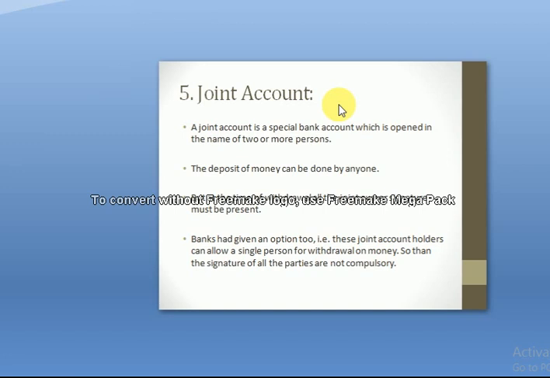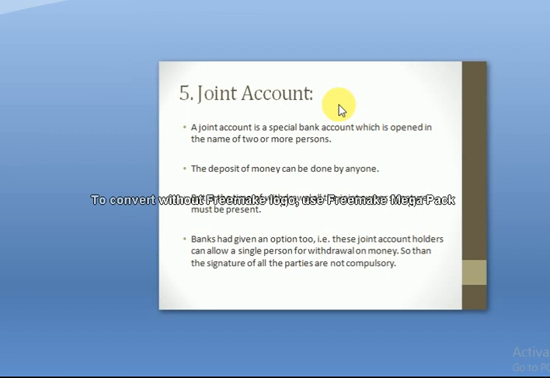Look at this: if A, B and C open a joint account, and in case of drawings, if someone wants to withdraw money from this account, the signatures of all three persons, A, B and C, must be on the cheque. If the signatures of A and B are present but C's is not, the bank will not cash that cheque at the cash counter. Why? One person's signature is missing.